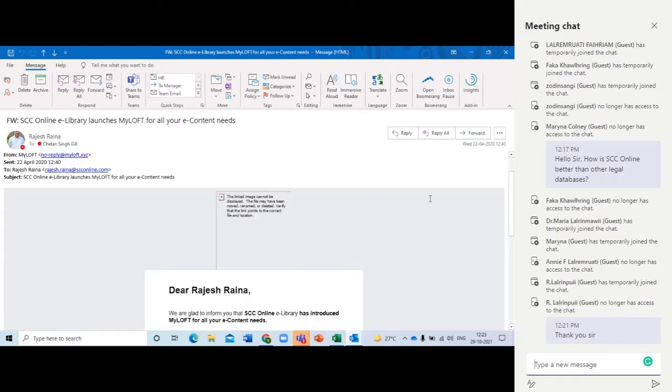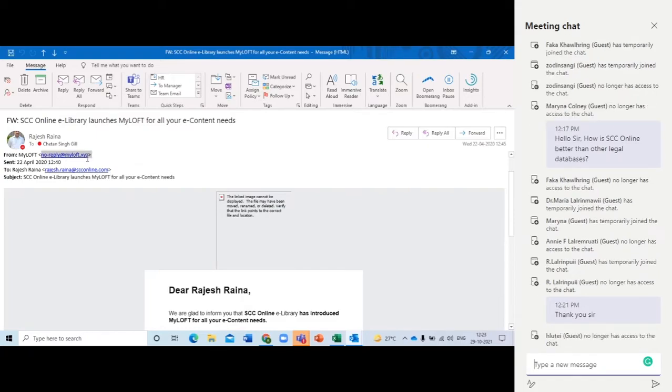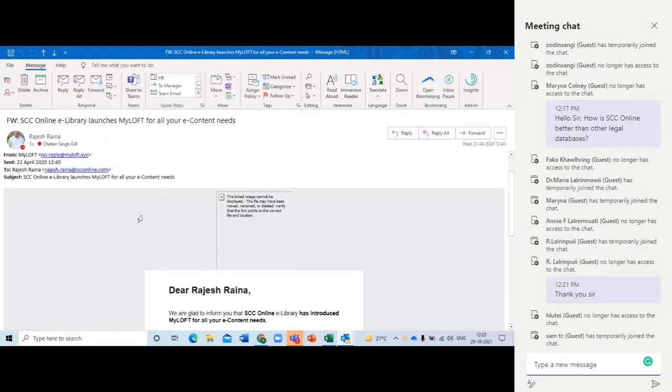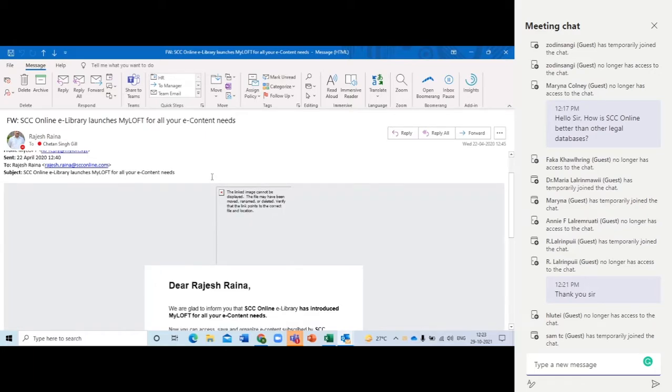When I say us, I mean MyLoft, and the sender would look like this: MyLoft, no-reply at myloft.xyz. So you can search for MyLoft in your mailbox. In case you have not received any email, please highlight it to Alvin or the librarian ma'am and we will resend it, or you can mention it in the chat in the later part of the session when we get into the question answer round.